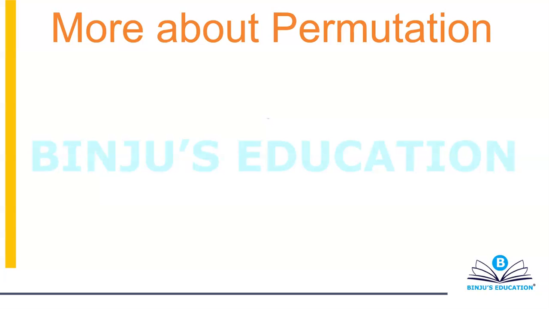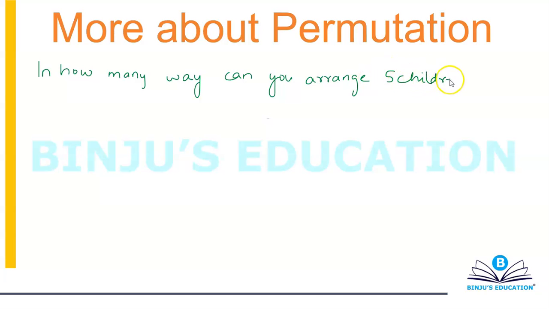So the question is something like this: in how many ways can you arrange 5 children on 5 different chairs? In how many ways can you arrange 5 children on 5 different chairs?